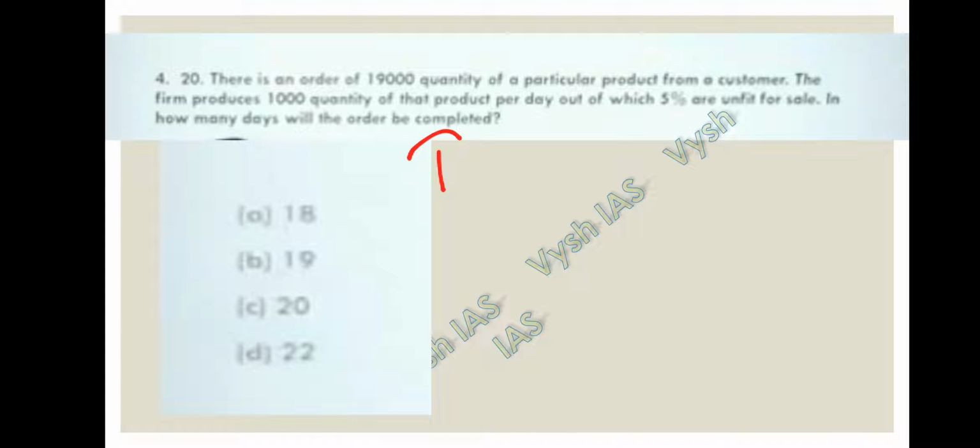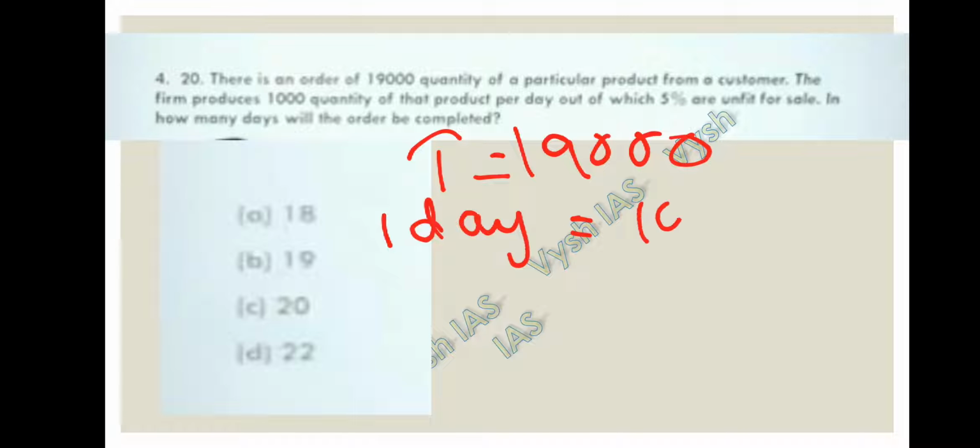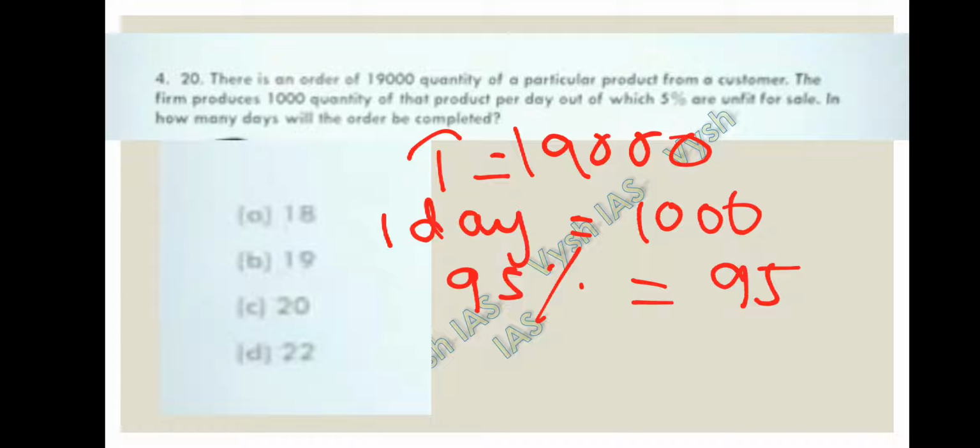Total order was 19,000. Per one day, 1,000 units are produced. So 5% are unfit, so 95% of this 1,000 are fit for the sale. So 95% of 1,000 is 950 products fit for the sale.